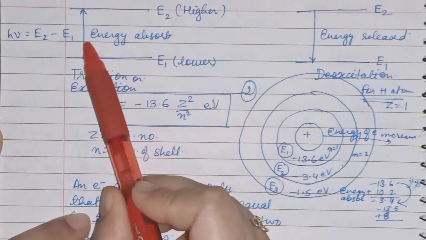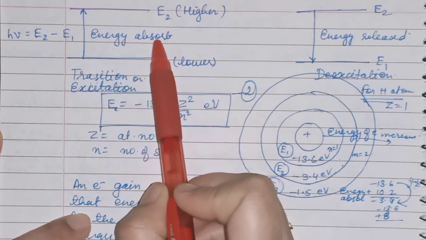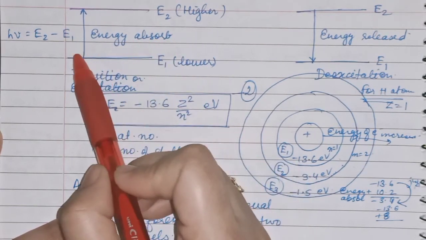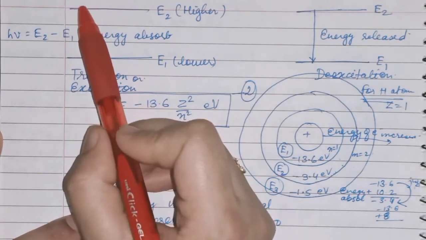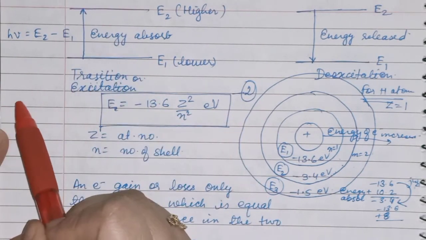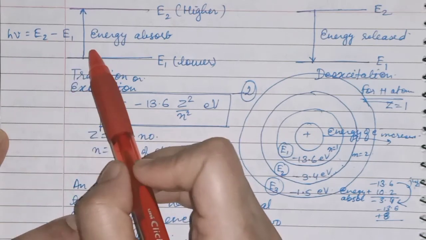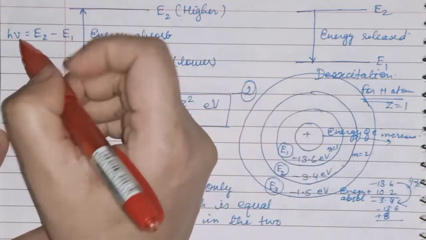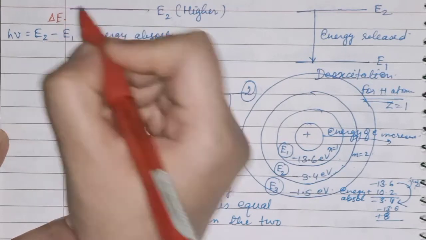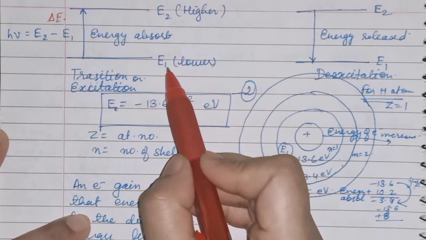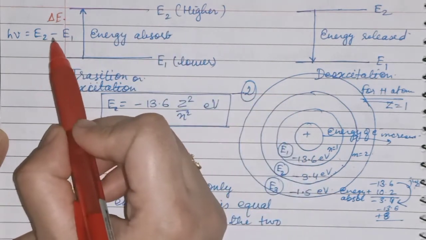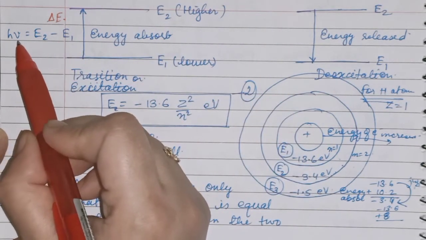When energy is absorbed by the electron, suppose it is here in the lower energy level, it will jump to the higher energy level. The energy difference, delta E, will be E2 minus E1, that is equal to hv.